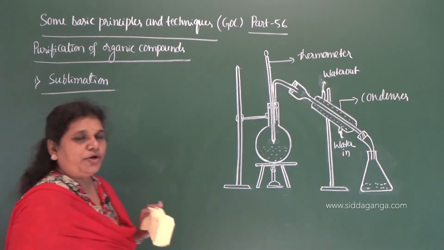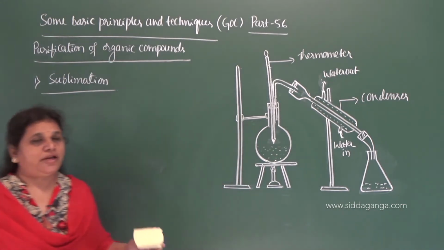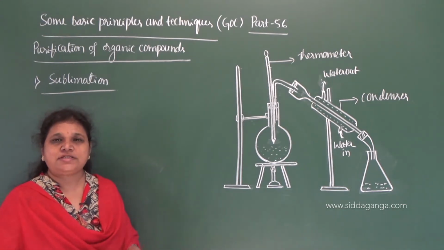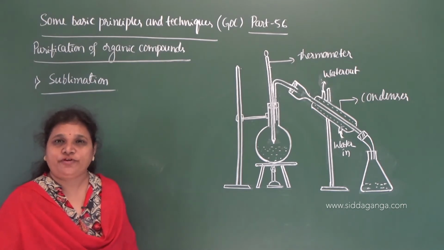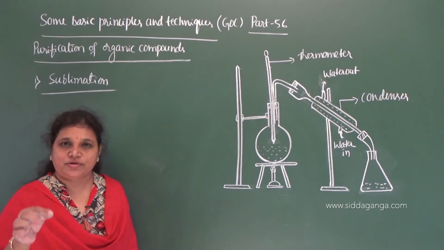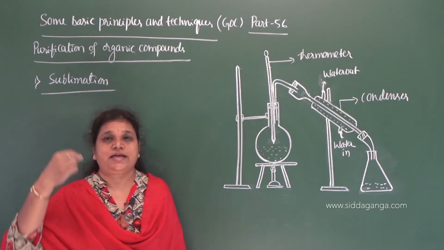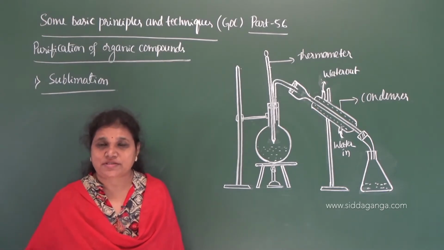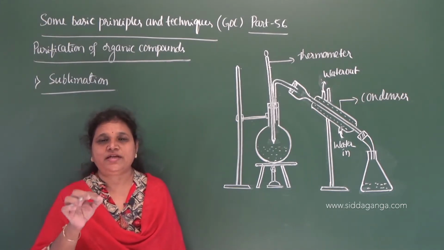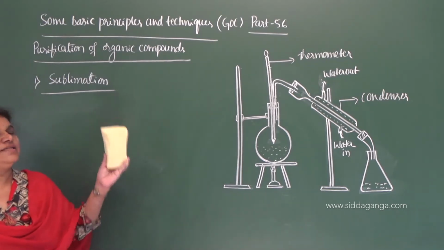Sublimation. You know what boiling and melting mean, and at the same time, what do you mean by sublimation? It is a process where the substance gets directly converted to vapor state without undergoing the liquid state. The solid substance directly gets converted to the vapor state without melting. If any solid substance gets converted to vapor state, then it is called sublimation.